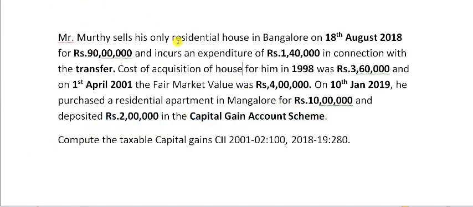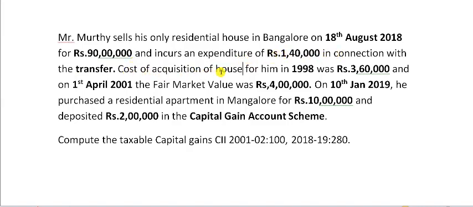I'll repeat once again for you. He sells his only residential house in Bangalore on 18th August 2018, the date of transfer, for rupees 90 lakh, the amount of transfer. He incurs an expenditure of rupees 1,40,000 in connection with the transfer. So this is expenses incidental to transfer.